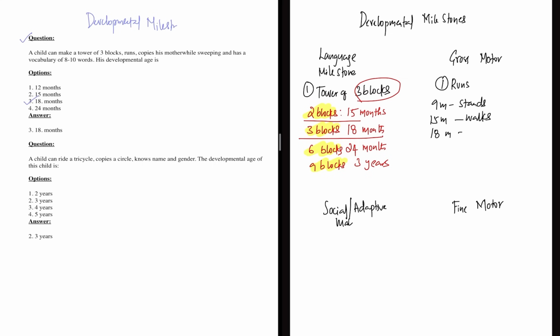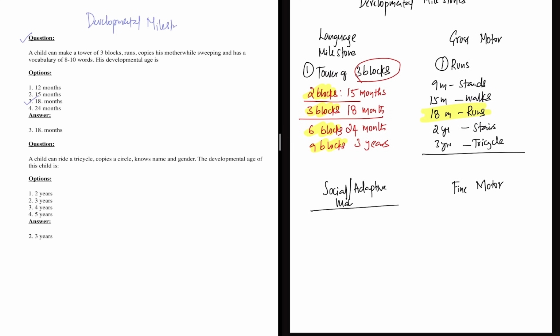After walking, runs at 18 months. Walks up and down the staircase at the age of 2 years. And tricycle, tri means 3, he can drive a tricycle at 3 years. So these are the gross motor milestones. As per our question, as he is running, again the answer is 18 months.